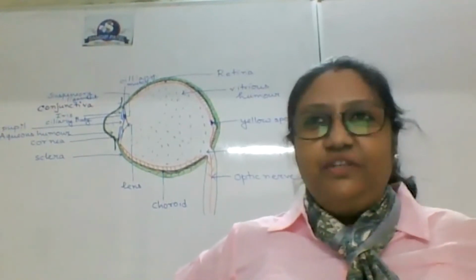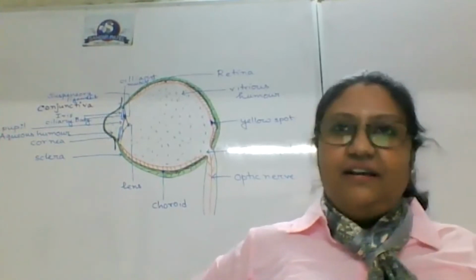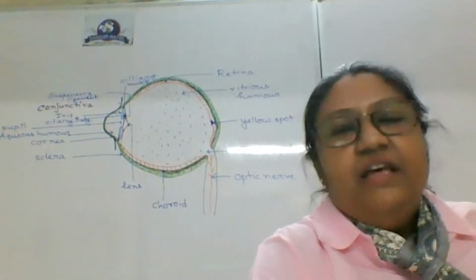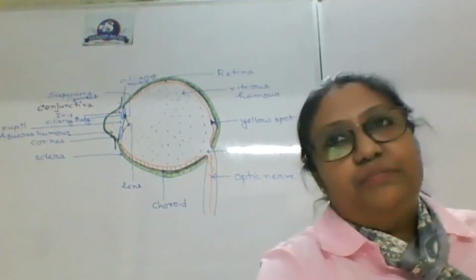This word should not be used. You should always describe it as distant and near. Understood? Now tell me, radius of curvature is more when I'm looking at the nearest object.